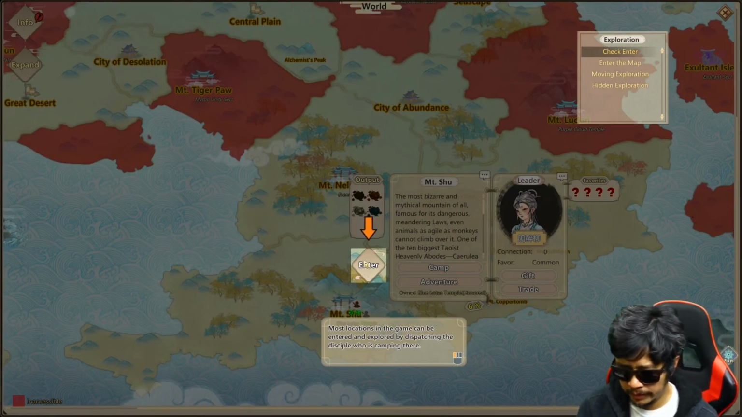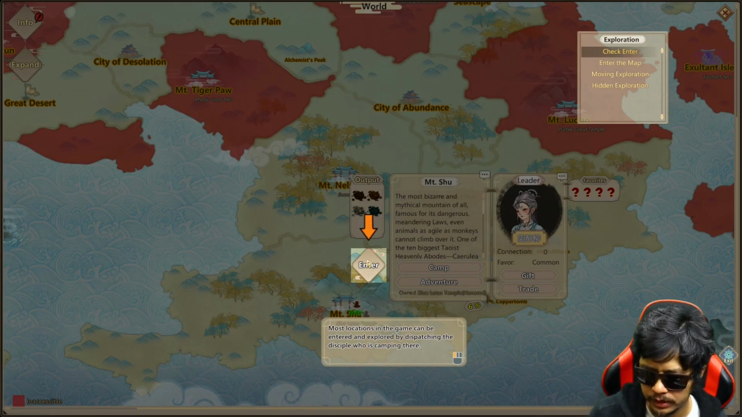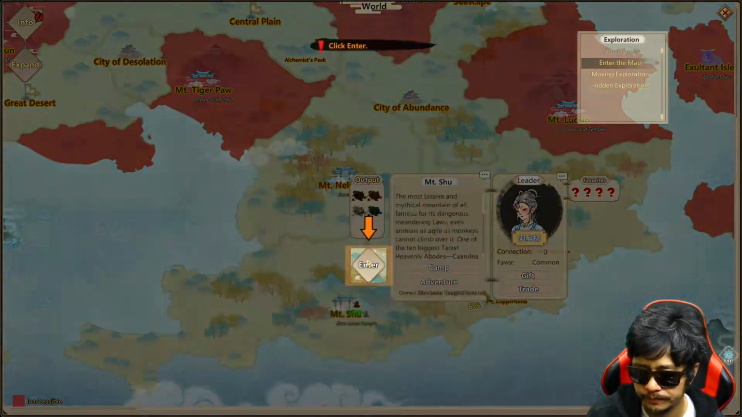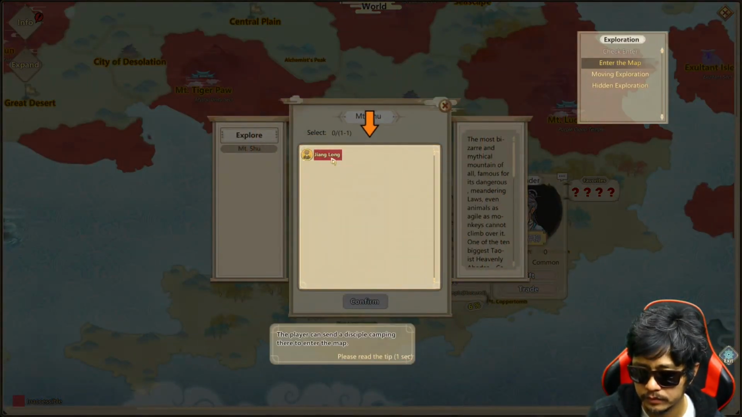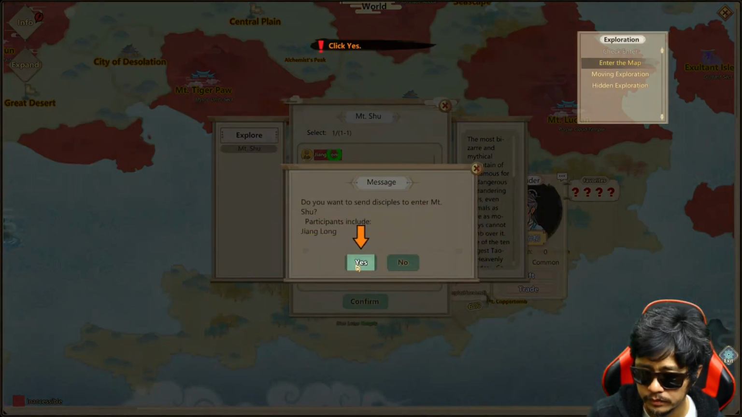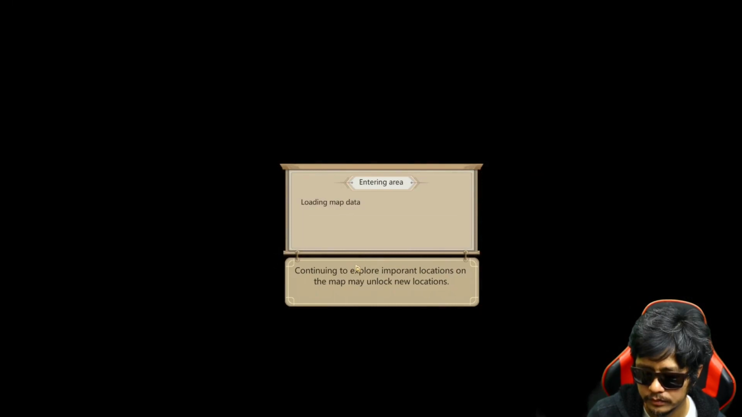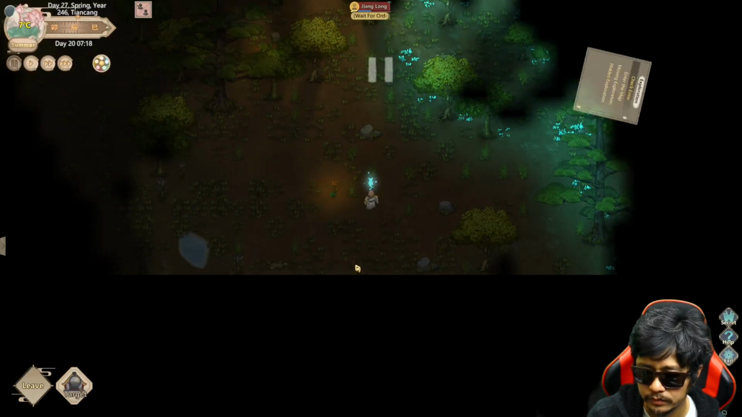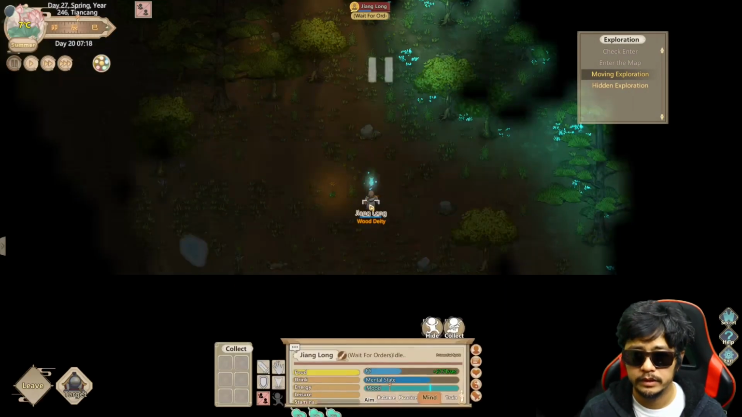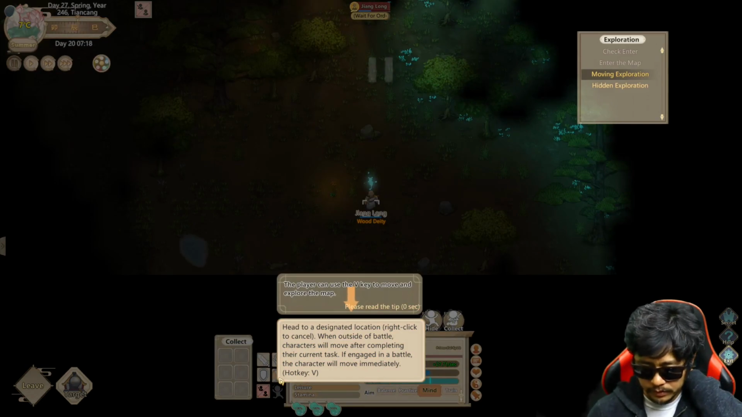Most locations in the game can be entered and explored by dispatching the disciple who is camping there. Player can send a disciple to camp there, yeah? Moving. Move button. Character move.